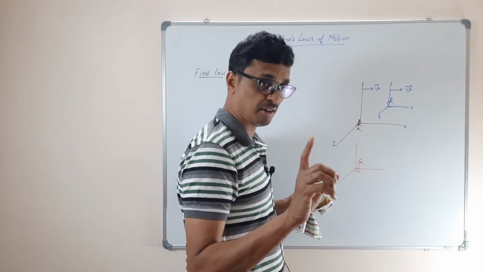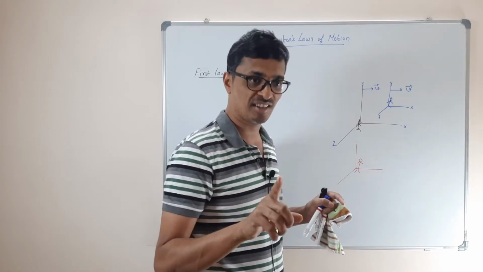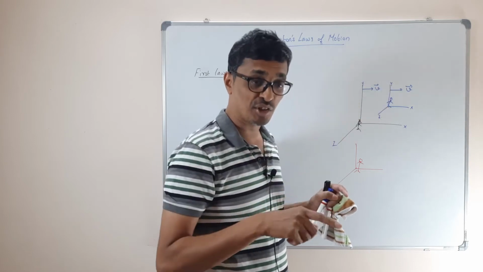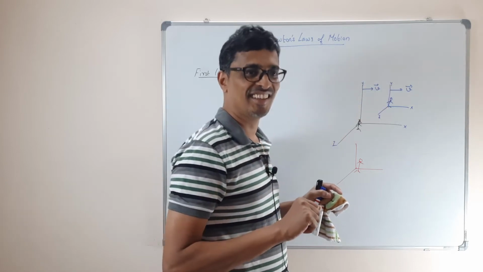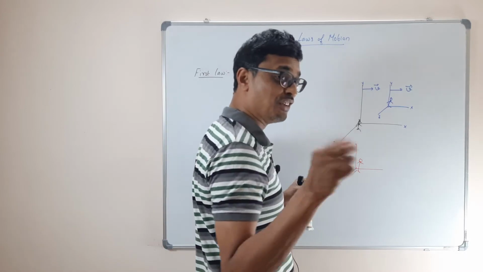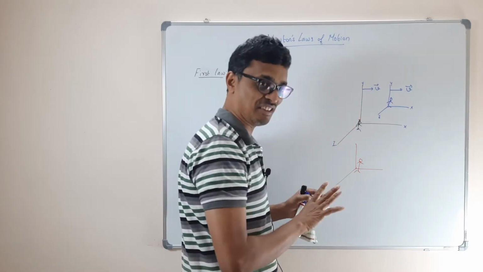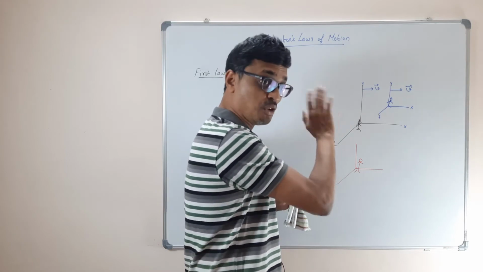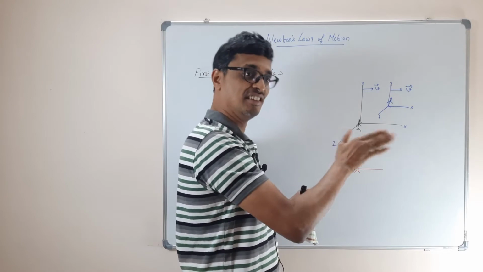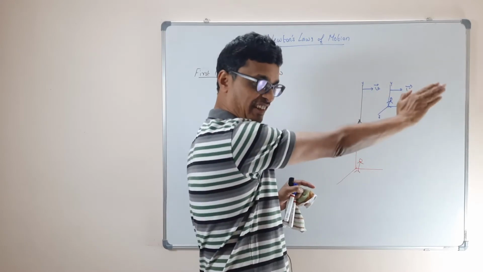It has to be a straight line because for any curved motion, you remember circular motion or parabolic motion, what you need is an acceleration. Got it? So acceleration. If there is acceleration, an external force is acting on it. Our point is there is no force acting on it. That means there is no acceleration. If there is no acceleration, the motion will always be linear.